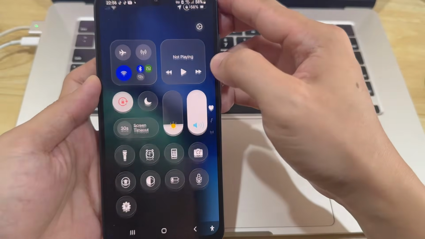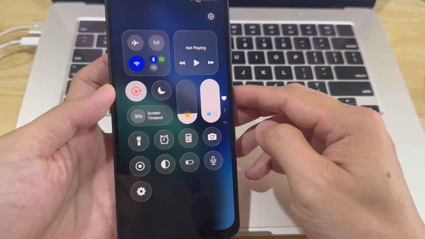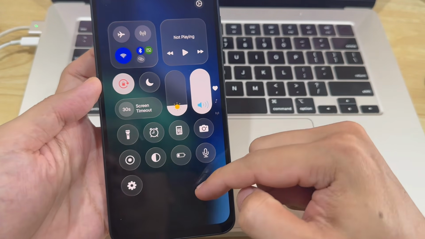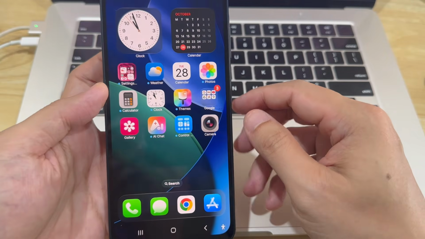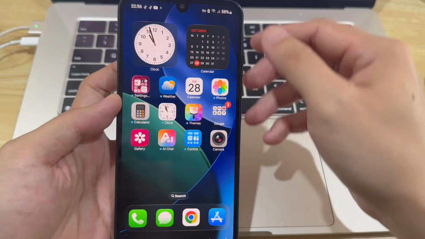We have successfully turned our Android control panel into the iOS control center. If we drag down from the top right notification bar, it is now completely changed to the iOS control center.